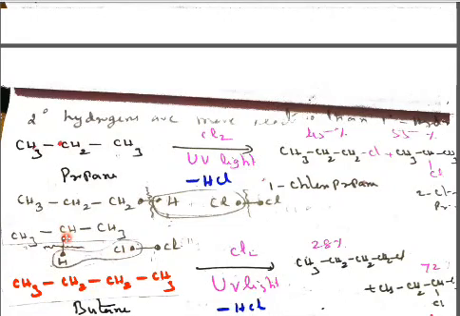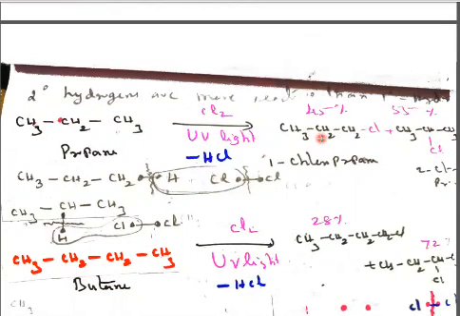Then this CH acquires the free radical of one electron, a secondary free radical. So it combines with this free radical of chlorine, and we form 2-chloropropane. So this is called a secondary free radical carbon and this is a primary free radical carbon. When you compare primary free radical and secondary free radical, secondary is more stable. So we are getting the major product, 55%. Here in the primary free radical, we got only 45%.